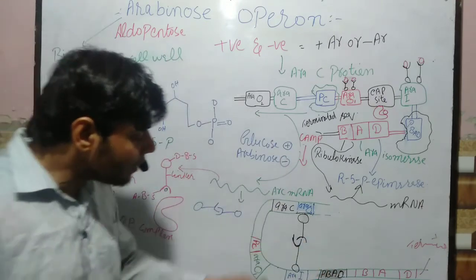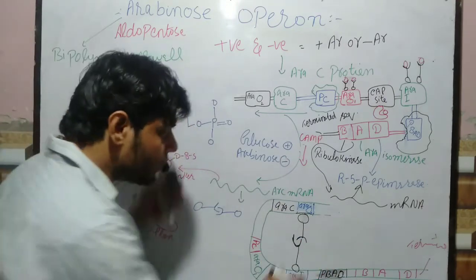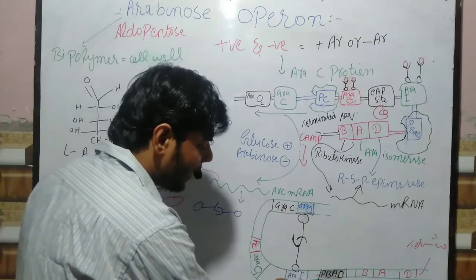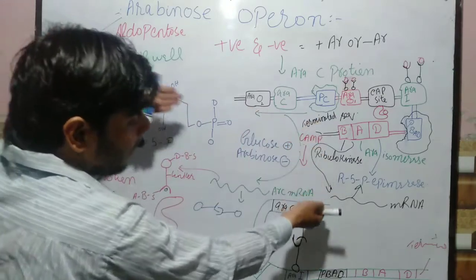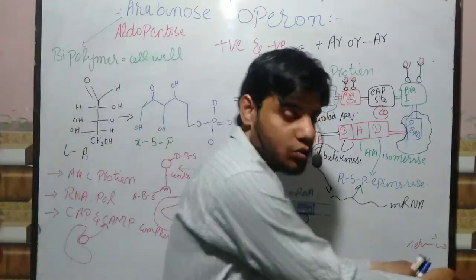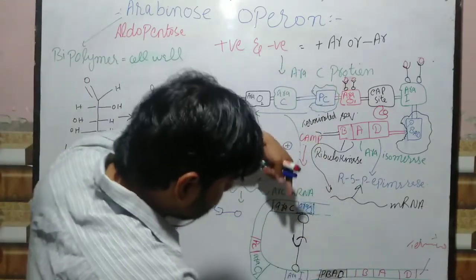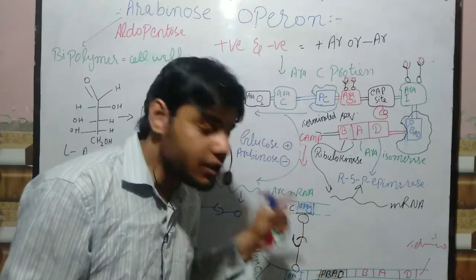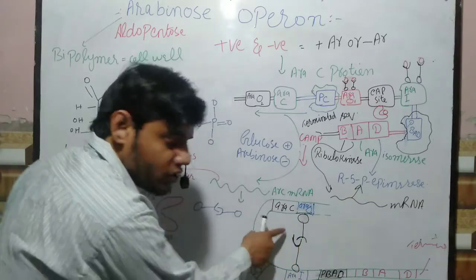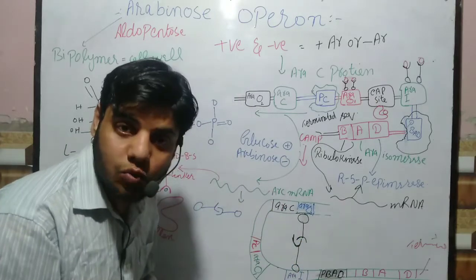So when these two AraC proteins bind, one to this AraO while the other binds to this AraI, what happens? It will cause the bending of the DNA. As you can see, the DNA will bend. When the DNA is bent, these two active sites of the AraC protein will interact with each other, as you can see. That's why the bending is formed.